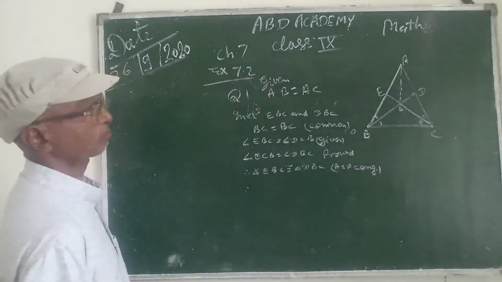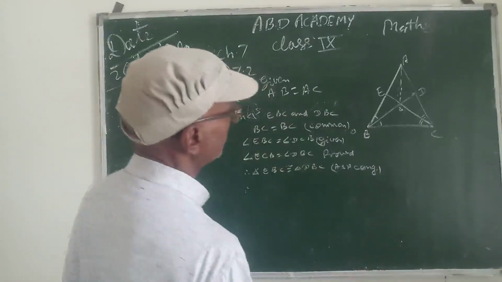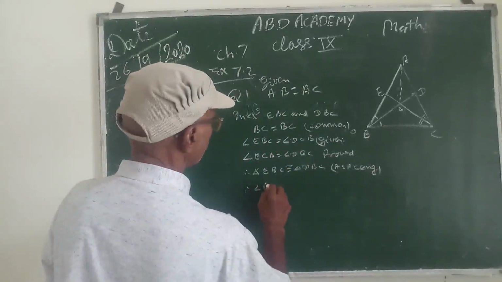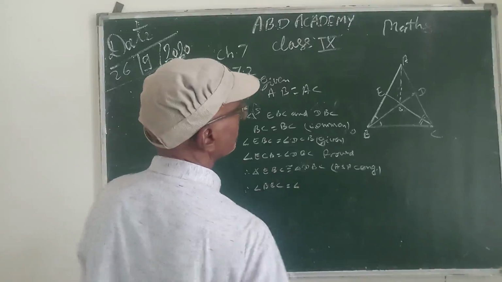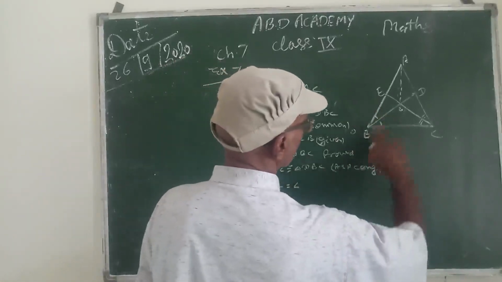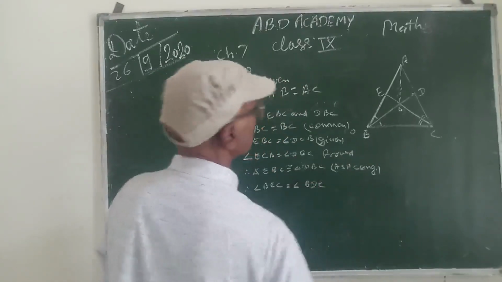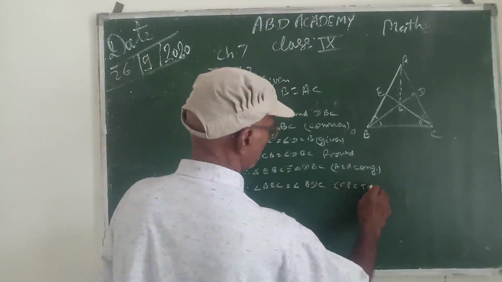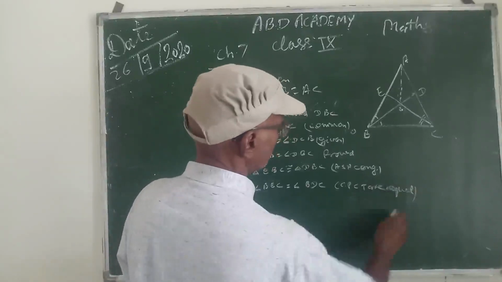Therefore, two angles will be equal. Angle BEC is equal to angle BDC.